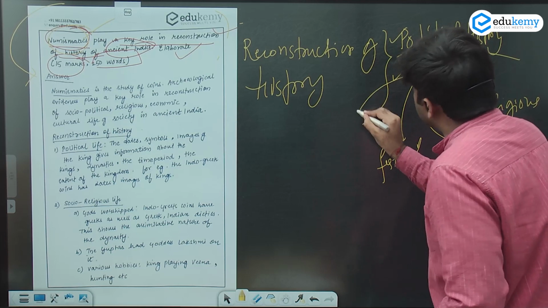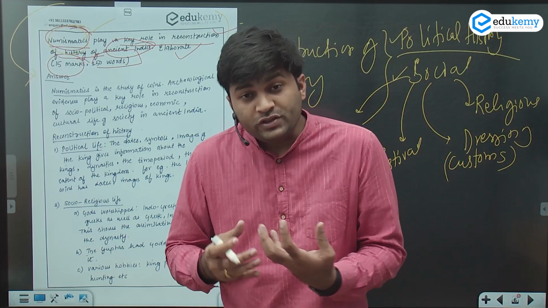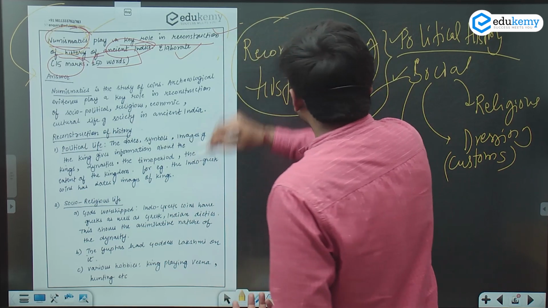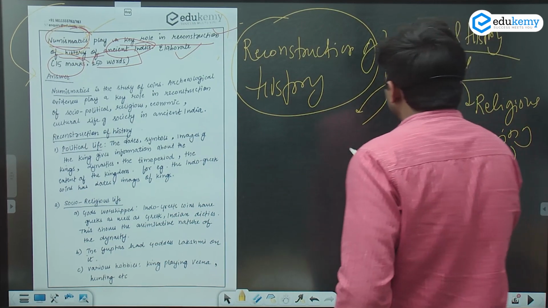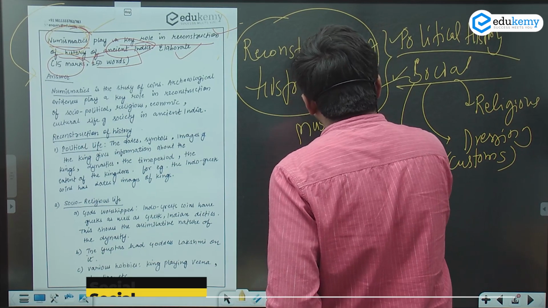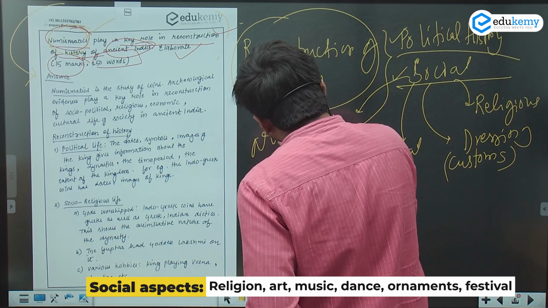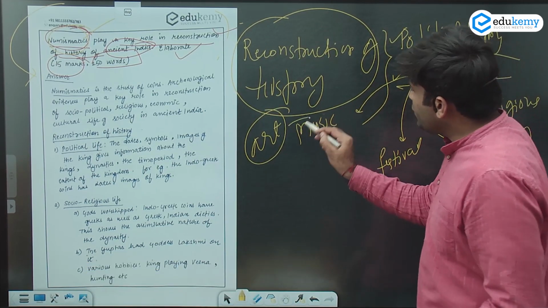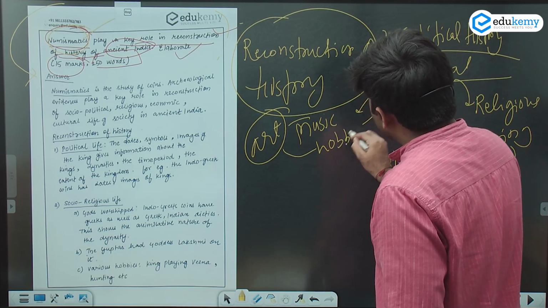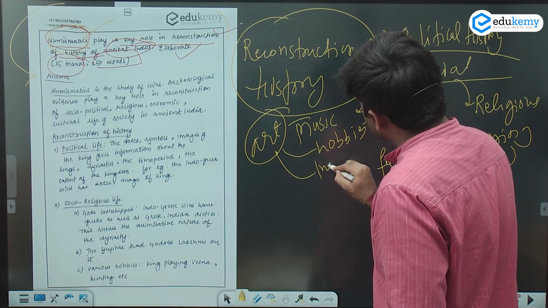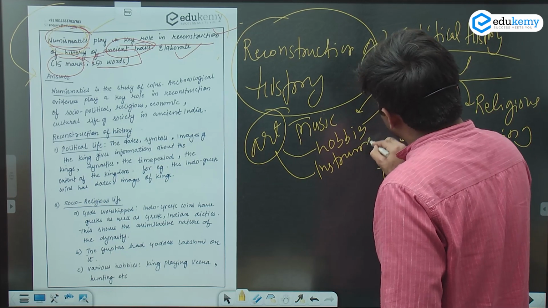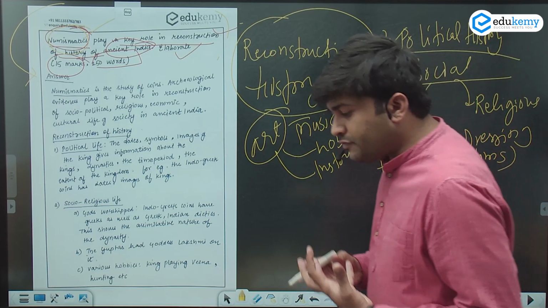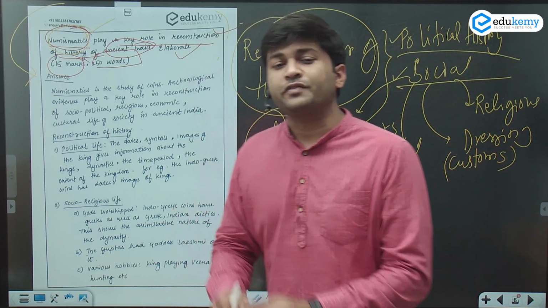What are the sports they are playing? Was there some kind of music present at that time? So reconstruction of history, social, music, dance, drama, everything. So art form, basically art form is something you are talking about over here. It comes music, it comes hobbies, it comes your instruments. So yes, these are part of your social life when we talk about the reconstruction of history.